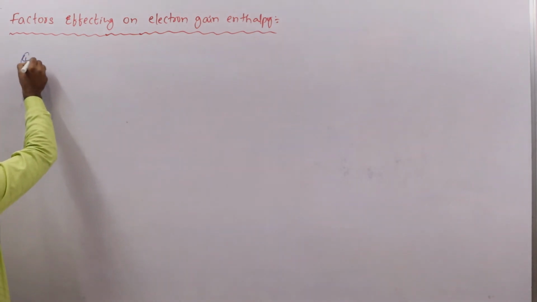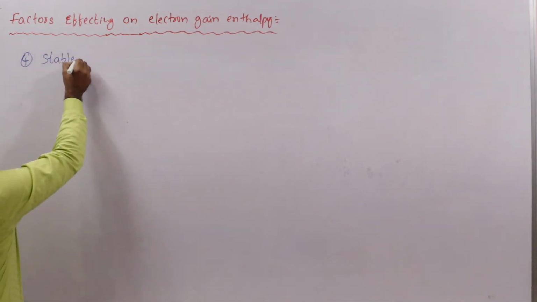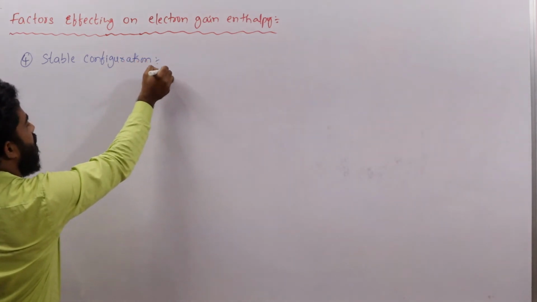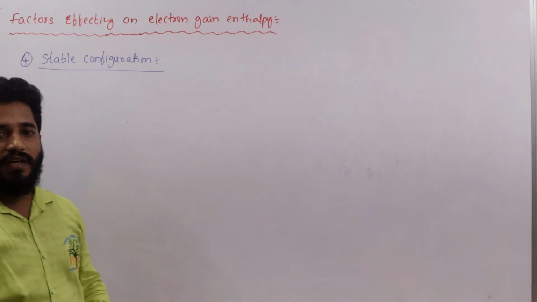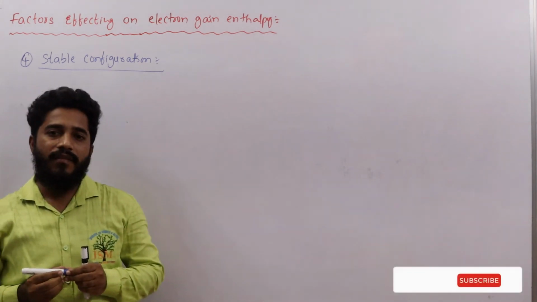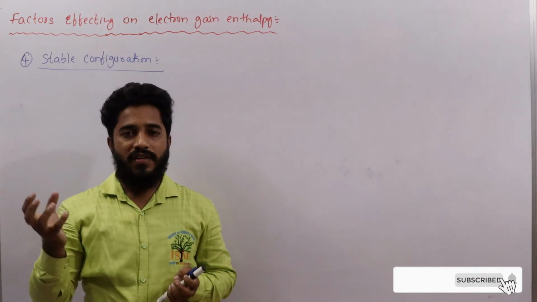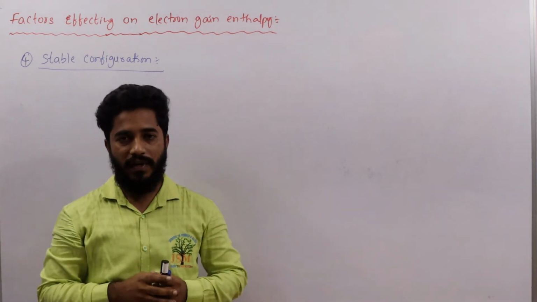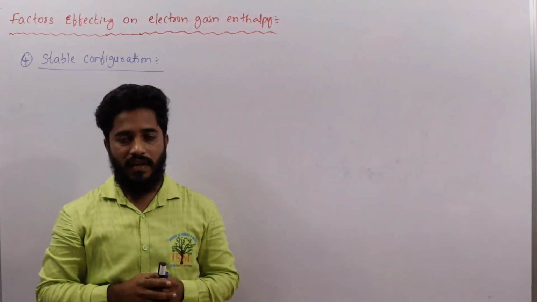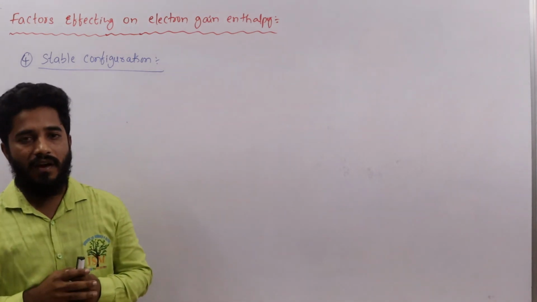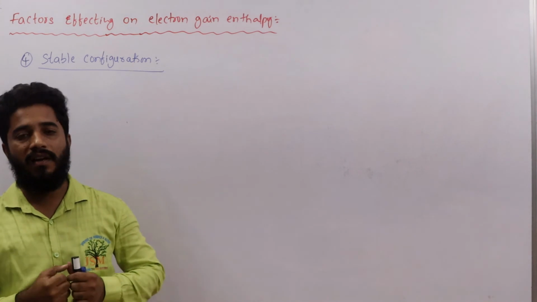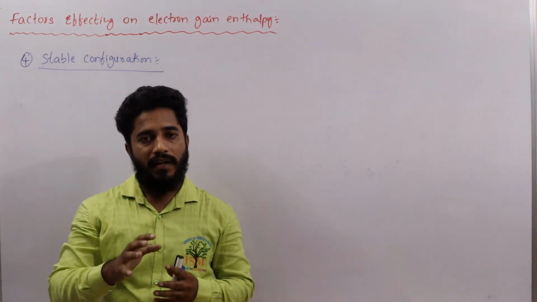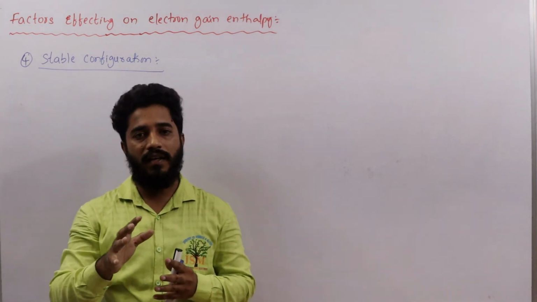The fourth factor is stable configuration. The elements with stable configuration have no tendency to accept an additional electron because they are already very stable. So the addition of another electron from outside is difficult because they will lose their stability when you add an extra electron. That's why they have low tendency or no tendency to accept additional electrons. For those elements, we take very low electron gain enthalpy or zero electron gain enthalpy.